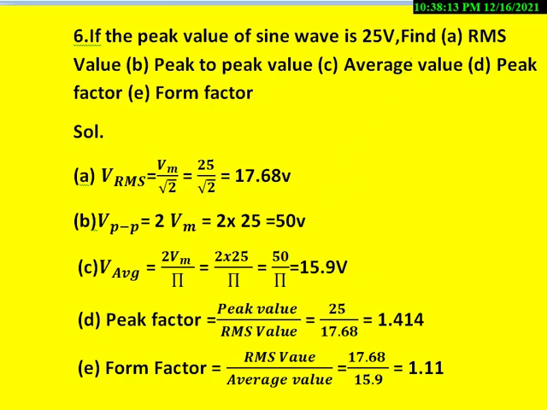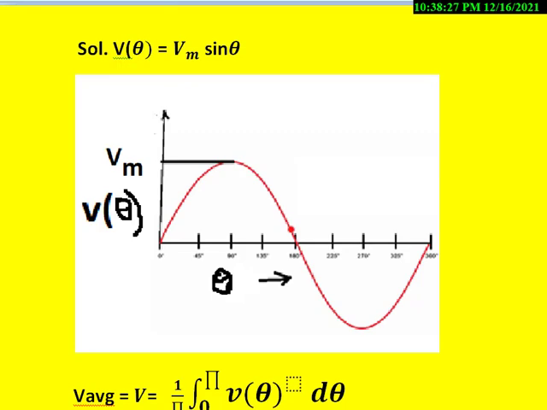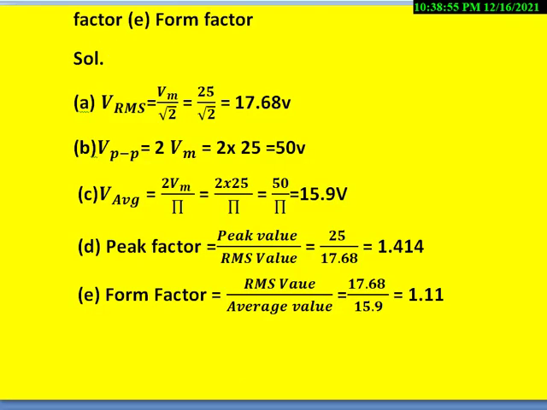And coming to the peak to peak value, this is minus Vm, this is the positive Vm. So the total height is nothing but Vm minus of minus Vm, which becomes 2 Vm. So we write peak to peak value of the sine wave is 2 into 25 volts, so we get 50 volts. Similarly, V average we get 2 Vm by pi. Vm is 25 volts divided by pi, so that is 50 by pi, which is equal to 15.9 volts.